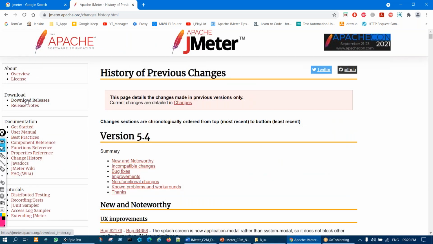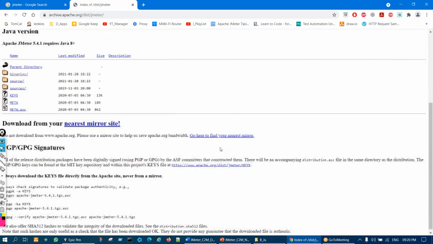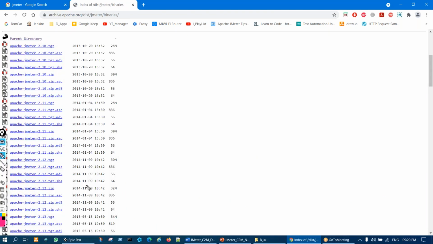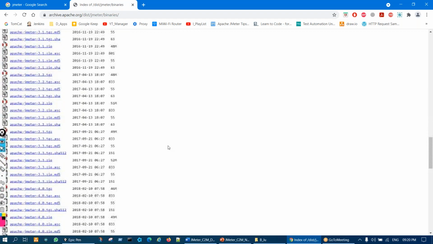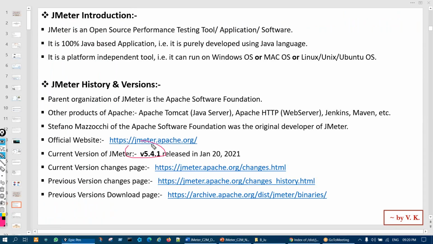Just a second. We'll go to download releases, then archives, and then binaries, as I said. So by that date, suppose in 2019, which JMeter you can find from here? 2016, 17, 18, 19. You see 19. Now, in which month? At that time, let us say 5.1.1 or like that. And you can learn a little bit about the changes made in that version. So that's the overall idea.